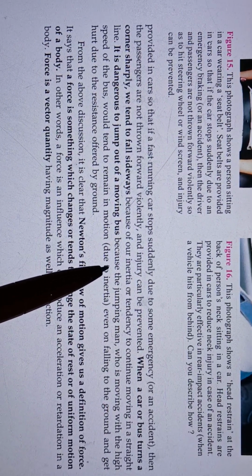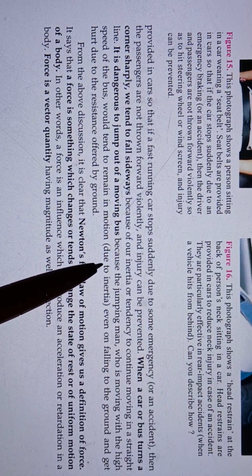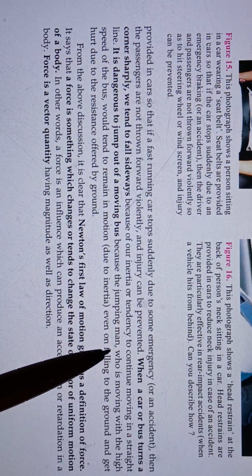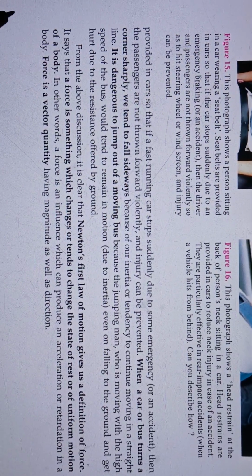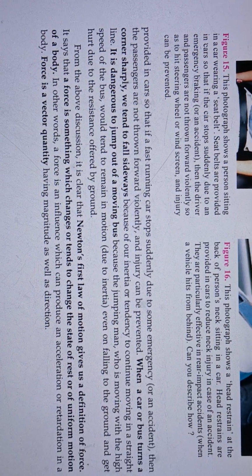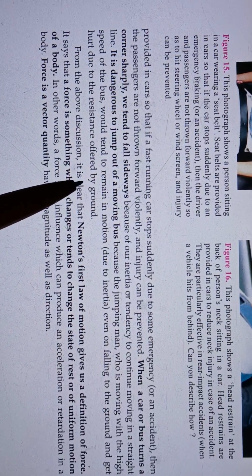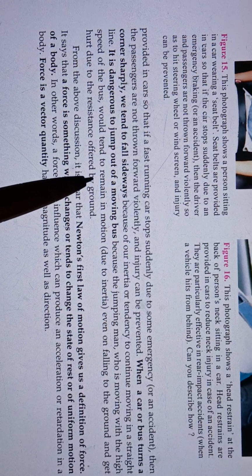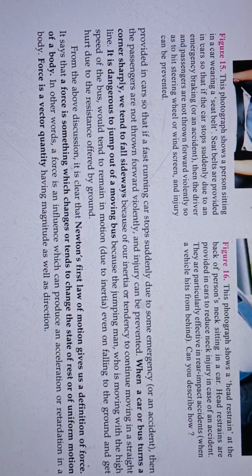We want to remain in straight line motion, and our inertia, or tendency to continue moving in a straight line, prevents our body from turning, so we tend to fall sideways.